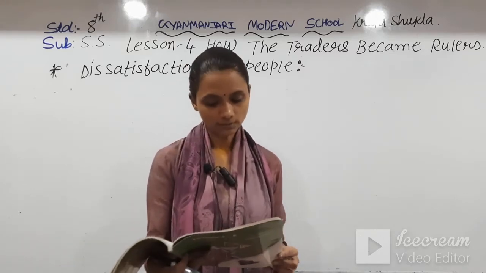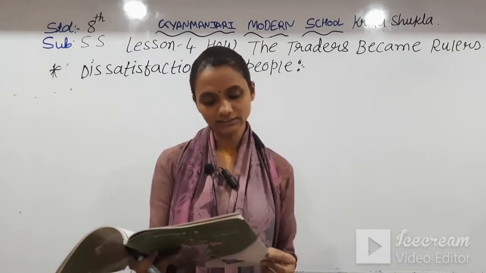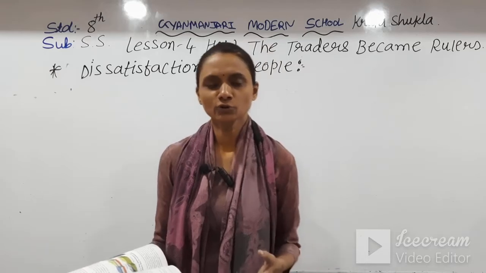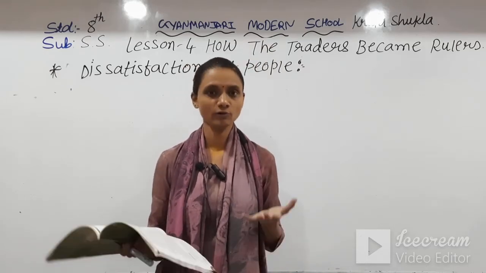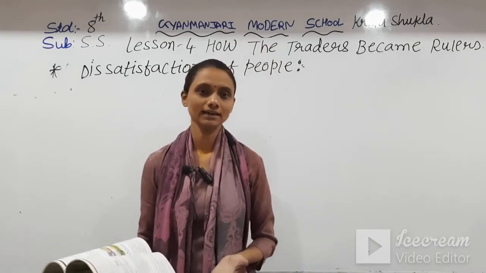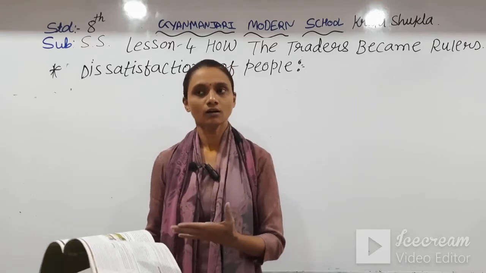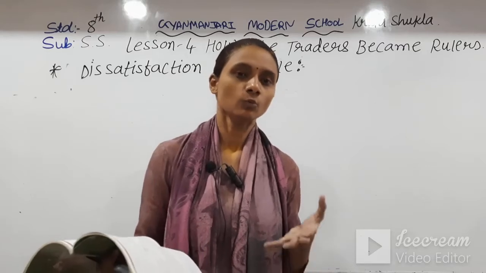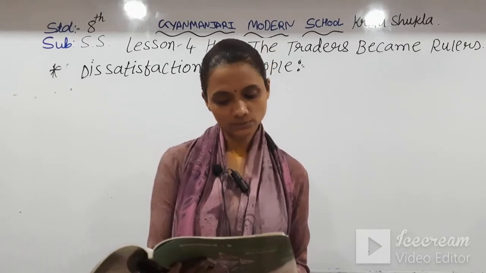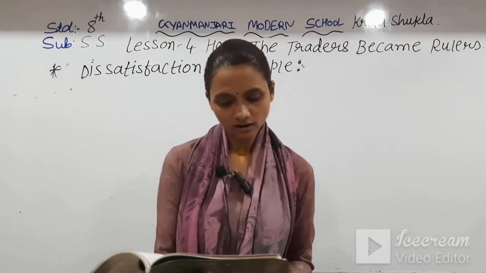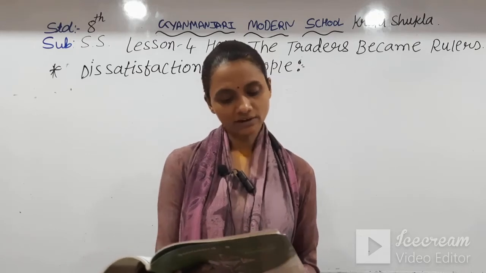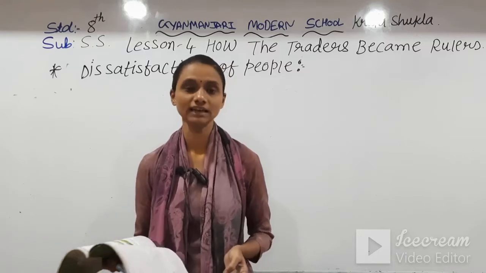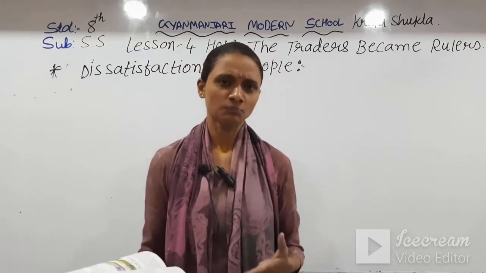The reforms made by the British were basically for running the administration smoothly. The purpose of introducing these reforms was that they wanted to rule, to run the administrative work very smoothly. The dissatisfaction of people had reached a point of saturation and they were in a state of rebellion, which resulted in the freedom movement of 1857.